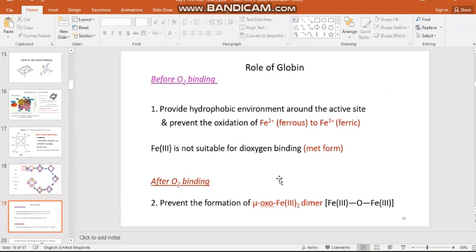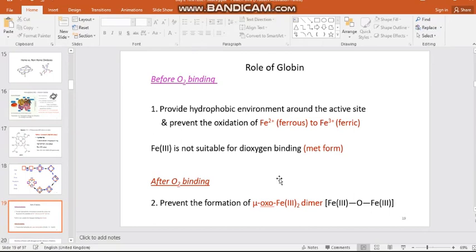So what's the role of globin? Globin plays a major role before and after dioxygen binding. So we well know that the role of hemoglobin is O2 transport. Before oxygen binding, it provides a hydrophobic environment around the active site. Active site is nothing but our heme, and it is providing a hydrophobic environment. Due to the presence of that hydrophobic environment, the oxidation of heme from +2 oxidation state to +3 oxidation state is prevented by nature itself. So once it is oxidized prior to O2 binding, what would happen? There is no O2 binding facilitated.